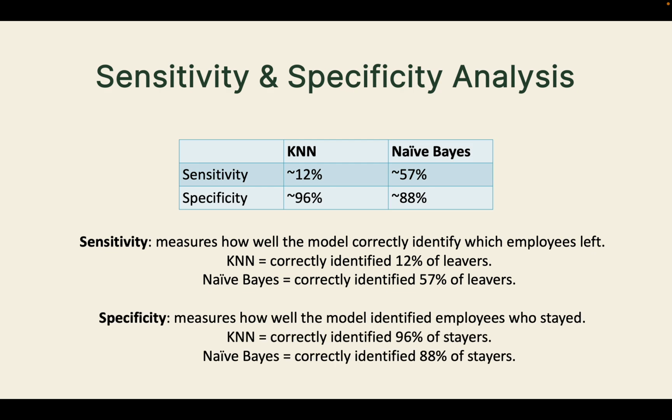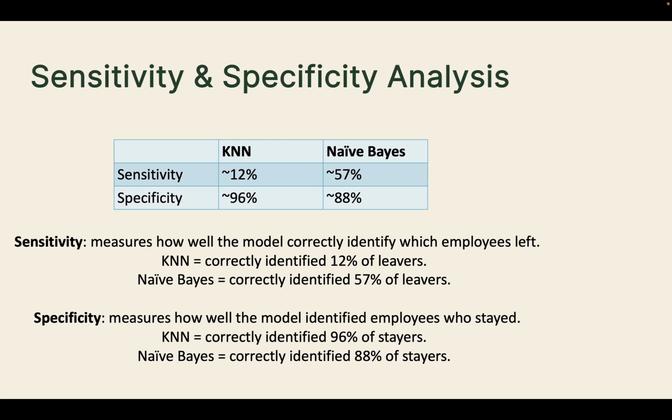Specificity measures how well the model identified employees who stayed. The KNN model identified 96% of those who stayed, and the naive Bayes model correctly identified 88% of those who stayed. Though in practical terms, we would use the naive Bayes model as it caught more potential resignations while avoiding unnecessary interventions. Therefore, this makes it a more useful model for HR to use.